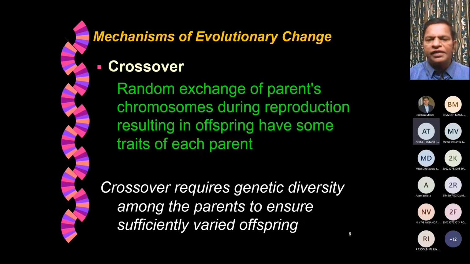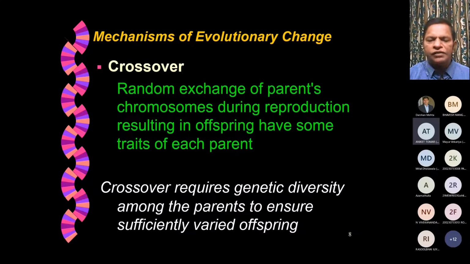Because it's a random exchange, depending on at what portion of each chromosome was exchanged, we may have different traits or different offspring for the same parents. So that's one interesting aspect, which is called crossover. Crossover basically requires genetic diversity. If there is a large diversity among the parents, then it will ensure sufficiently varied offspring.